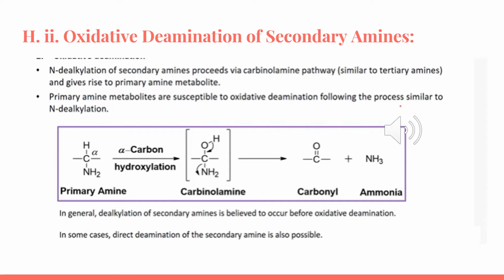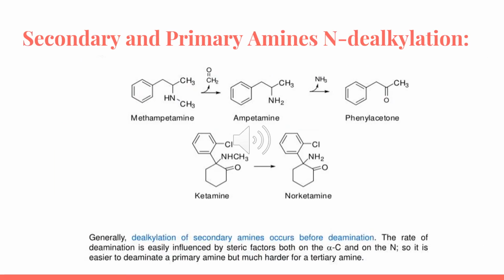So here we have the primary amine undergoing alpha carbon hydroxylation, forming the carbinolamine. The carbinolamine will undergo rearrangement, and we're going to have the carbonyl and ammonia. For the secondary and primary amines, in dealkylation we have alpha carbon hydroxylation and rearrangement, also called N-demethylation first, then followed by oxidative deamination. We can have para-hydroxylation, also direct oxidative deamination from the start, and at a benzylic carbon.